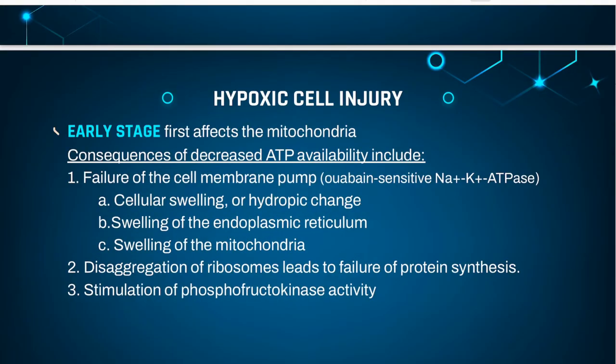Early stage hypoxic cell injury first affects the mitochondria, with resultant decreased oxidative phosphorylation and adenosine triphosphate, ATP, synthesis. Consequences of decreased ATP availability include failure of the cell membrane pump, ouabain-sensitive sodium potassium ATPase, which results in increased intracellular sodium and water and decreased intracellular potassium. This process causes cellular swelling and swelling of organelles.